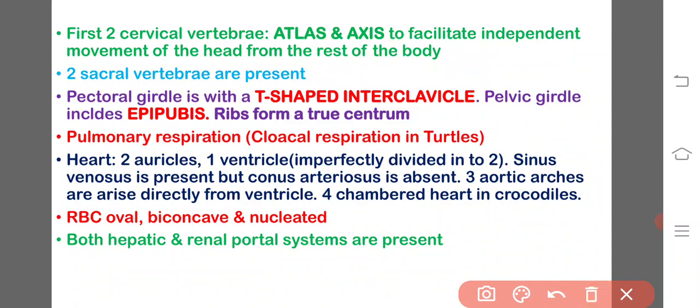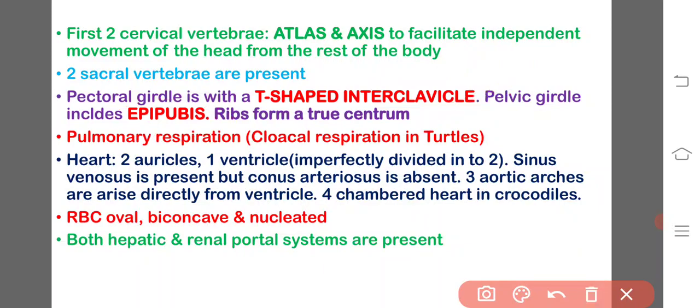T-shaped interclavicle is present in the pectoral girdle of the reptiles, whereas in the pelvic girdle, each half contains three bones again: ilium, ischium and the pubis. Here, apart from the pubis, an epipubis is seen, and ribs form a true centrum.